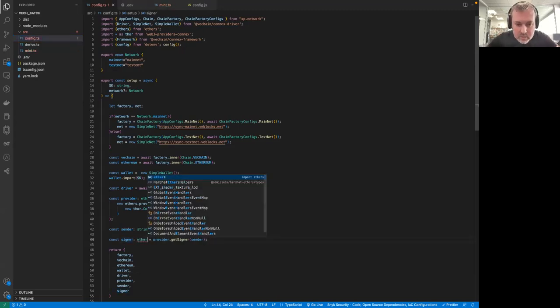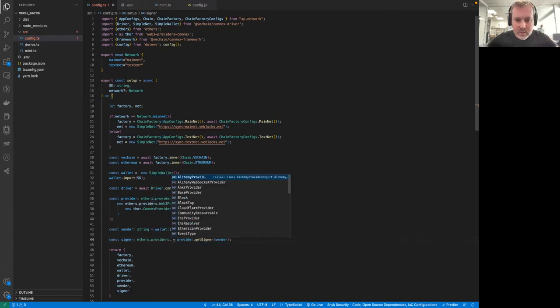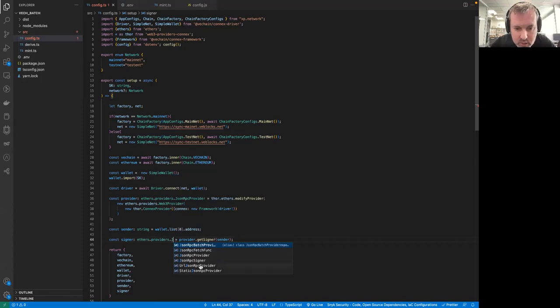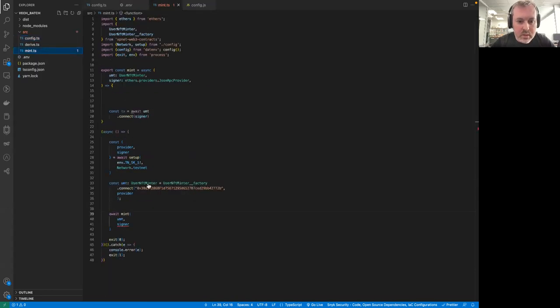Type ethers, providers, JSON, and now let's select the right one, provider, JSON RPC signer. Let's now check what this wants. Oh, okay, so now I see the error. I provided the wrong one. Here we have to expect the signer, and now it matches. Good.